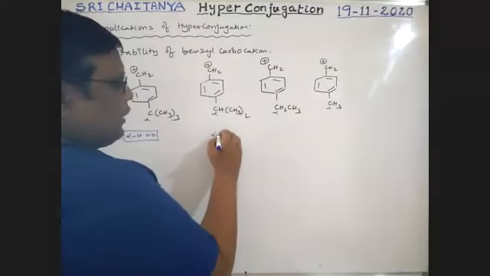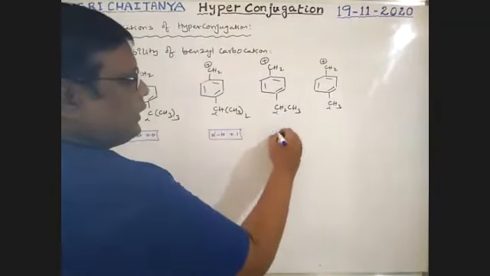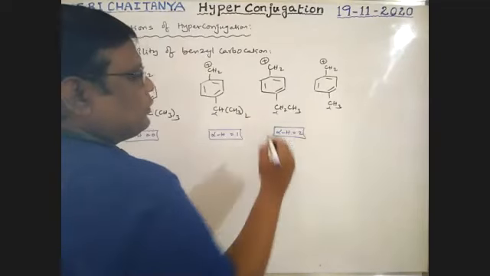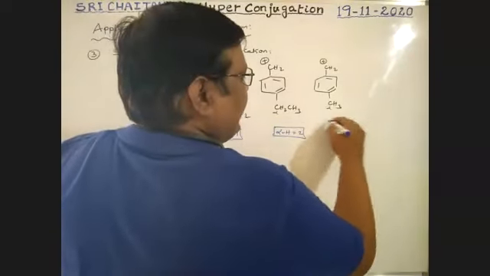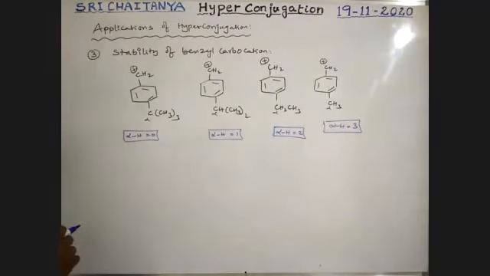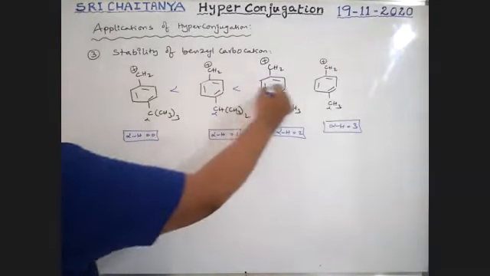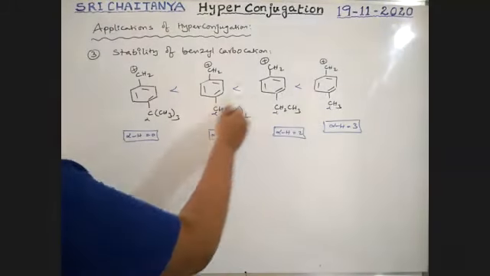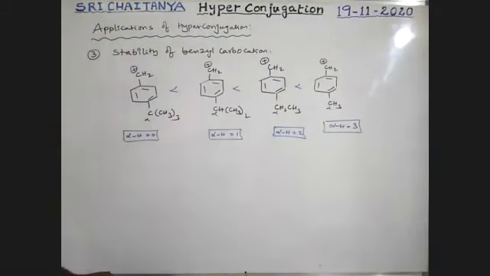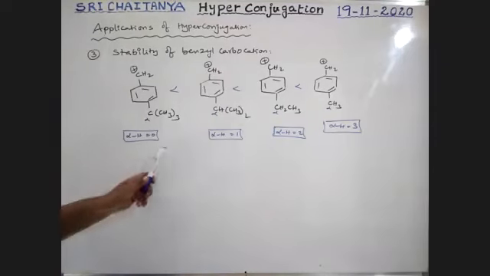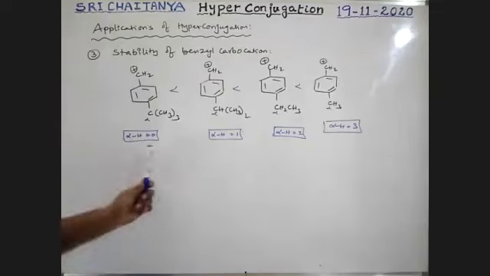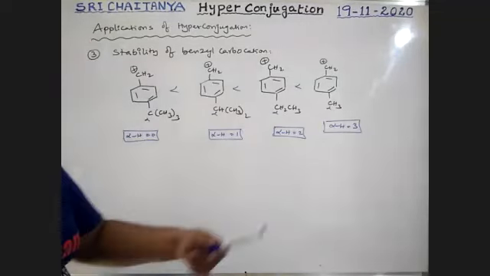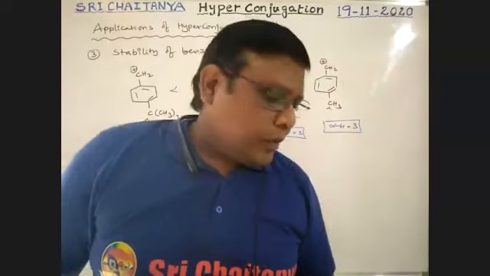Next, here alpha hydrogen is equal to 1. Here it is 2. Here it is 3. Therefore, this is less stable than, less stable than, less stable than. Therefore D is more stable. So this is the order of stability, boys: A less than B less than C less than D. This is benzylic carbocation based on the number of alpha hydrogens. More alpha hydrogens, more stability, more resonance structures. Okay, next one.